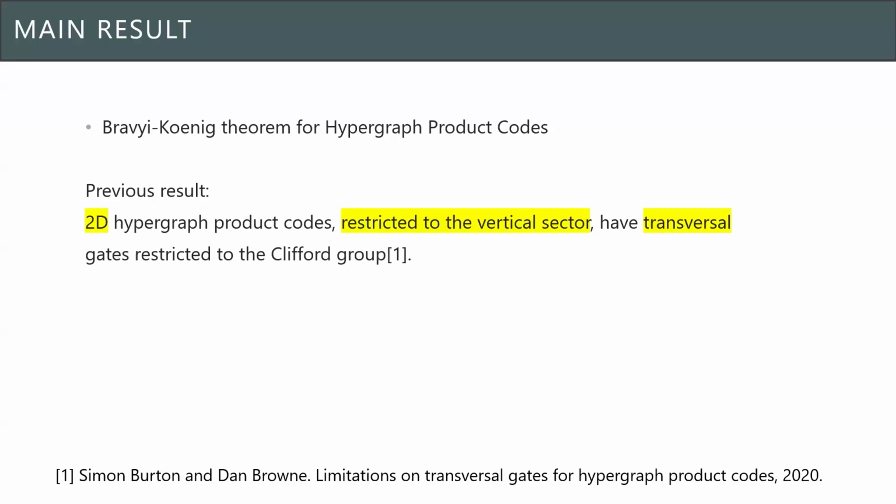So there has been some previous work that studies restrictions of logical gates for hypergraph product codes, but this is only for 2D hypergraph product codes, and there are a lot of conditions that they impose for this to hold. For example, they require that it's restricted to one sector, and it's only for transversal gates that it is restricted to the Clifford group.